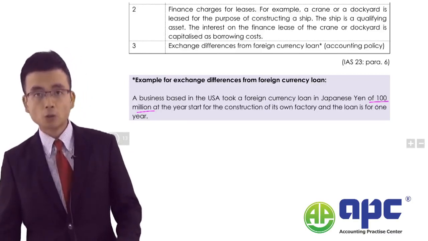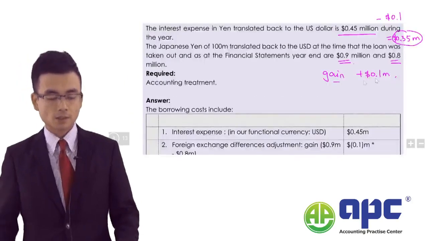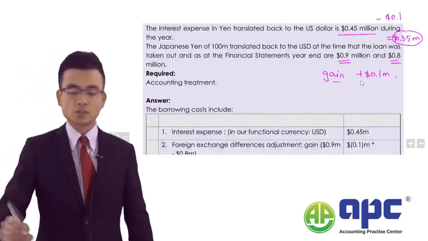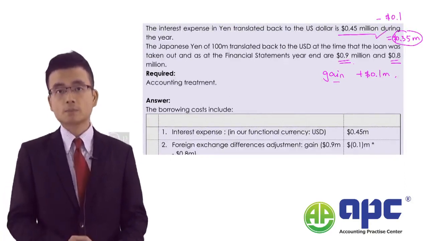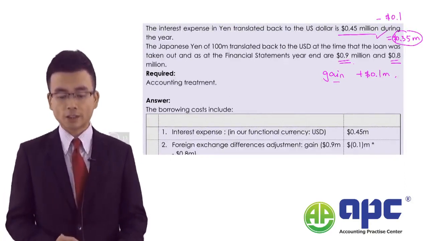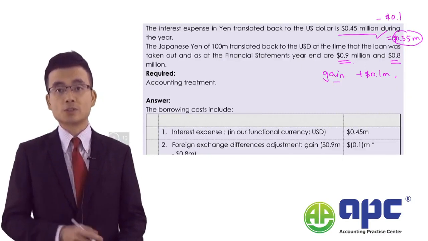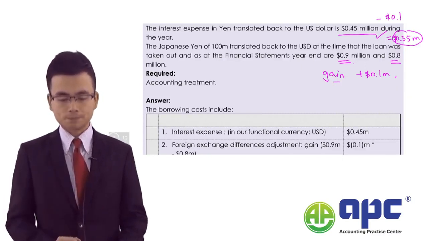So the idea is 100 million yen. The interest is $0.45 million. We've translated already into our functional currency, which is the US dollar.